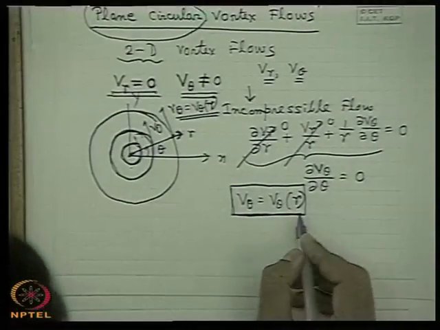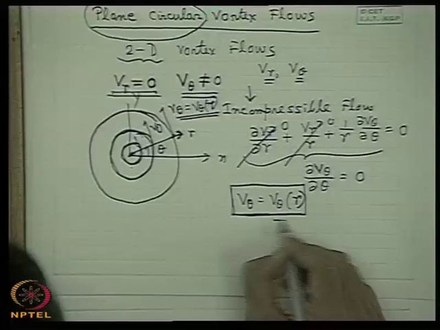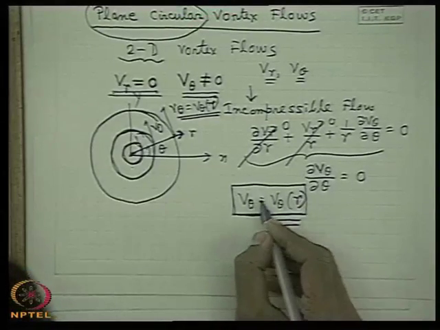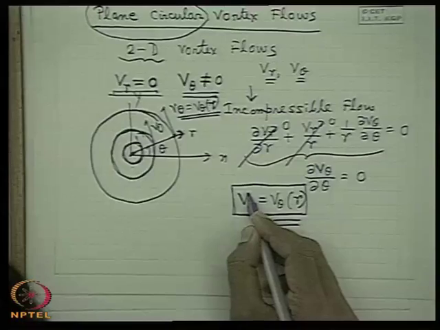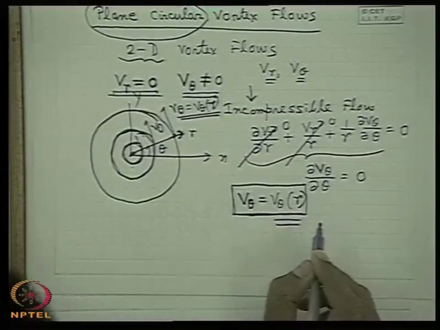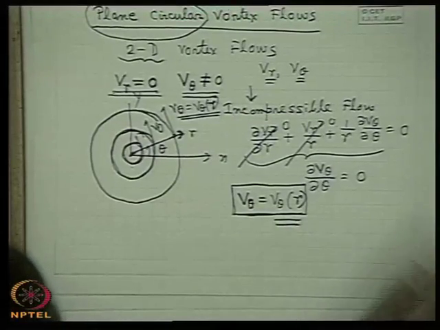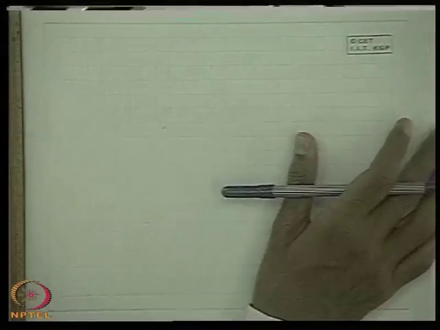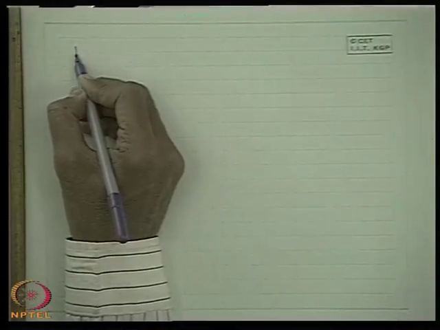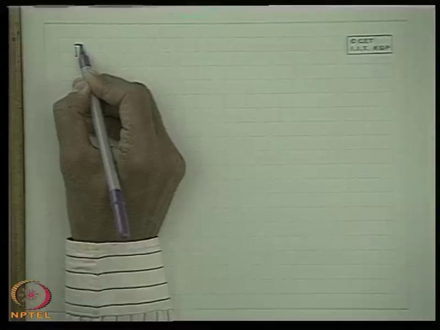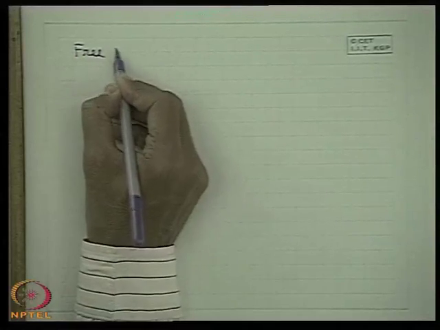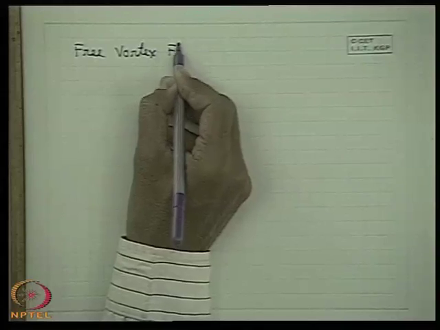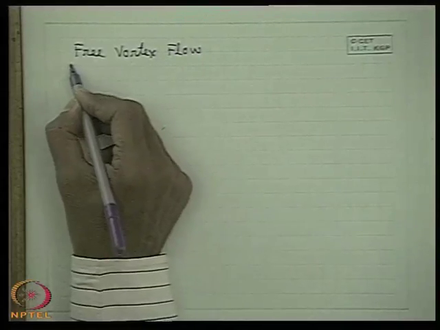Now the next question is: what is the form of this explicit functional relationship? What sort of functional relationship with r does the tangential velocity component v theta bear? For that we will have to recognize two types of vortex flow. One of those types is free vortex flow.